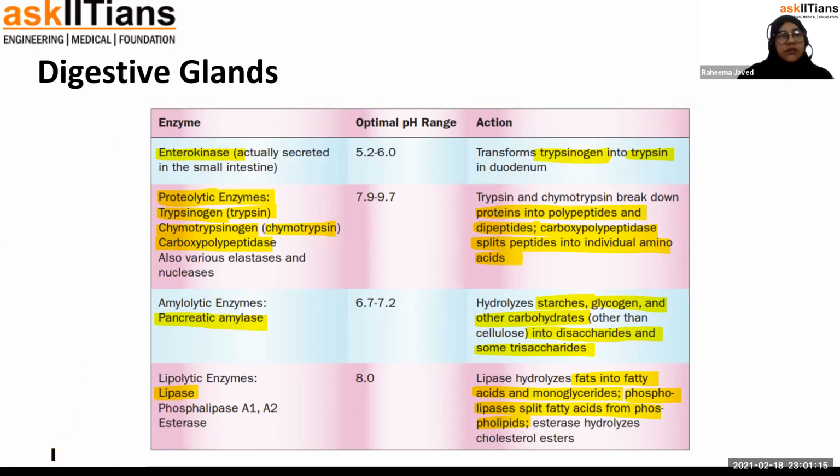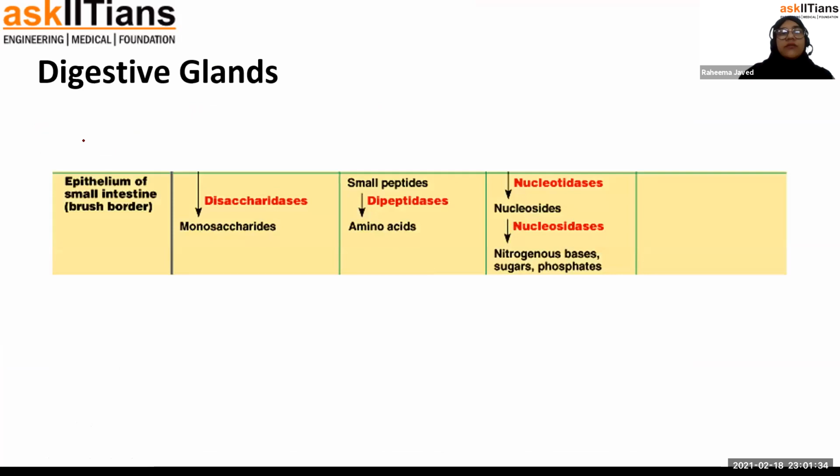So I will just mention that these enzymes are from the pancreas. They are coming through the pancreatic juice into the small intestine. All these changes are taking place in the small intestine. Then finally, intestinal juice. In the intestinal juice, there are disaccharidases which are secreted. They convert the polysaccharides or any disaccharides which are there into monosaccharides.